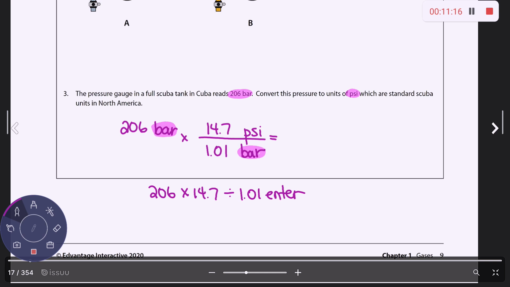Tell me what you get. 3,000 with 3 sig figs. 3,000? Really? So I would need to put this as 3.00 times 10 to the third? Yeah. Yeah? Okay. We all agree? Yeah? Okay.